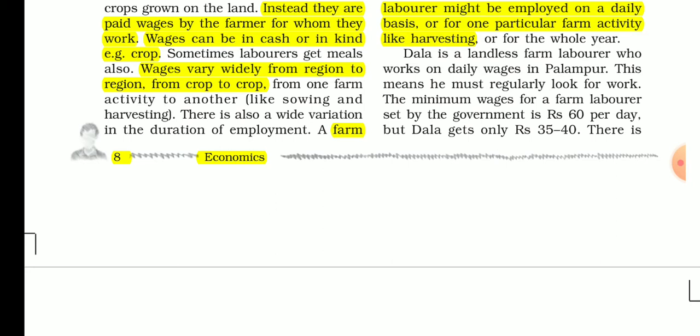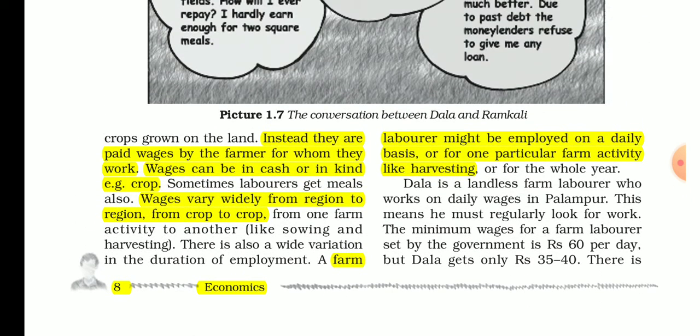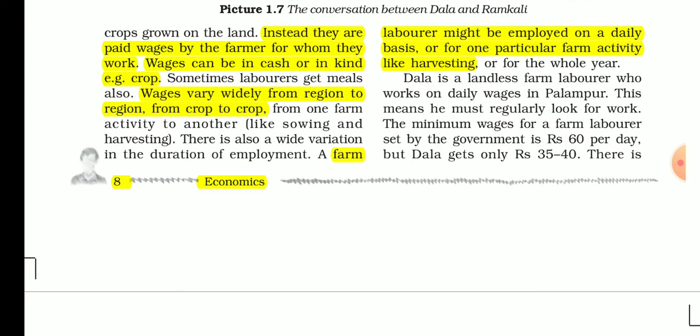So wages vary widely from region to region and from crop to crop. Wages vary widely, meaning some crops are in high demand, so they will get higher wages on those crops. Some crops are not in demand, so they will get lower wages. Like bajra is very cheap if you compare it with wheat. So if you go as a laborer for bajra, you will get very low wages. But if you go for cotton or sugarcane labor work, you will get more money.